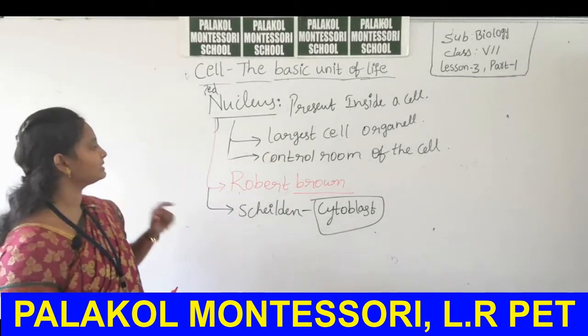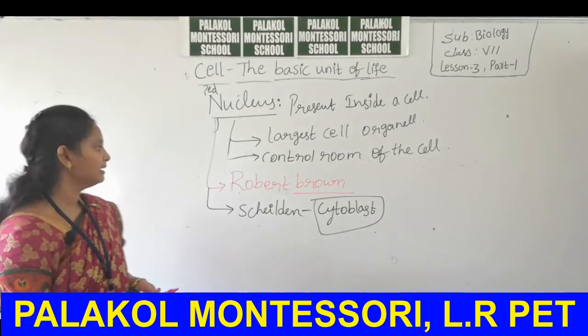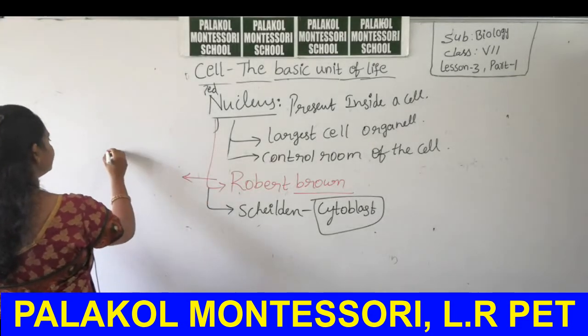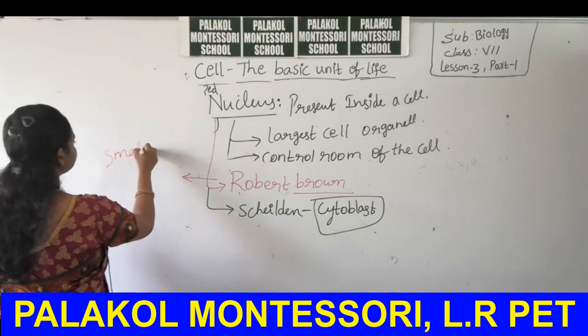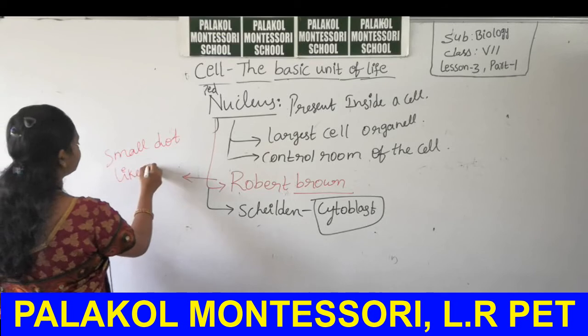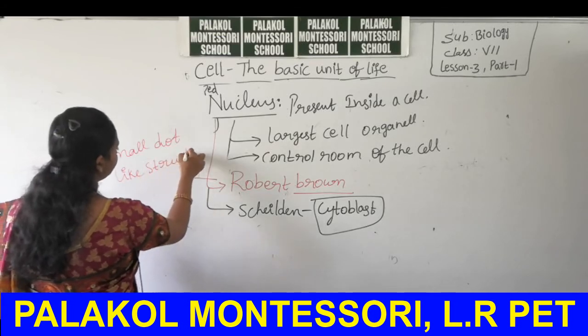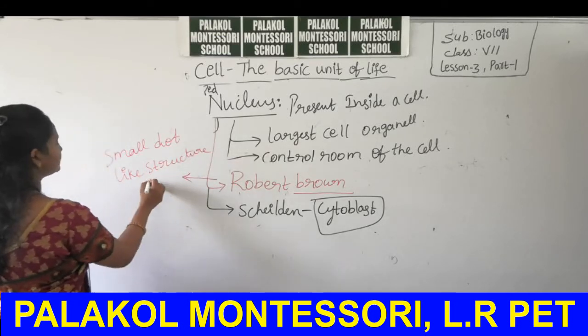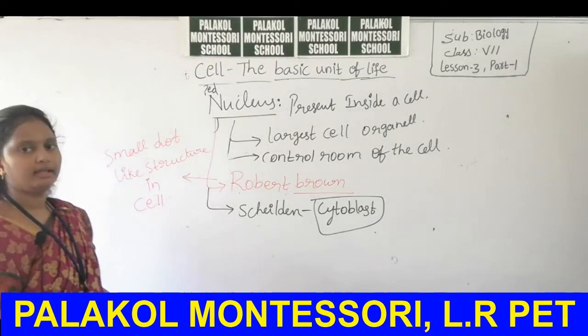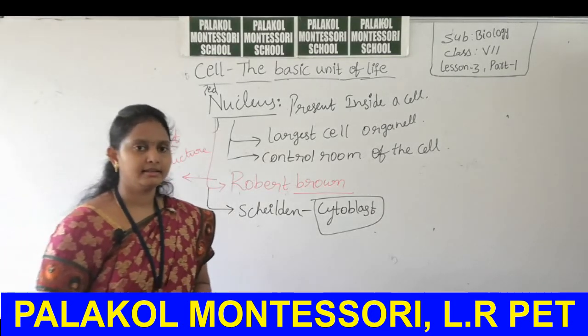He named it the nucleus and represented that the nucleus is a small dot-like structure present in the cell. Okay, this is about the nucleus.